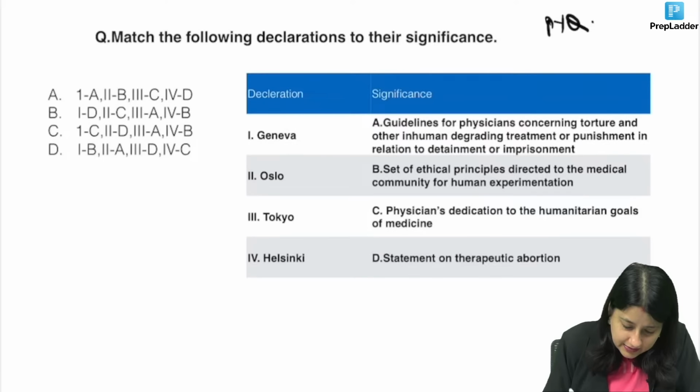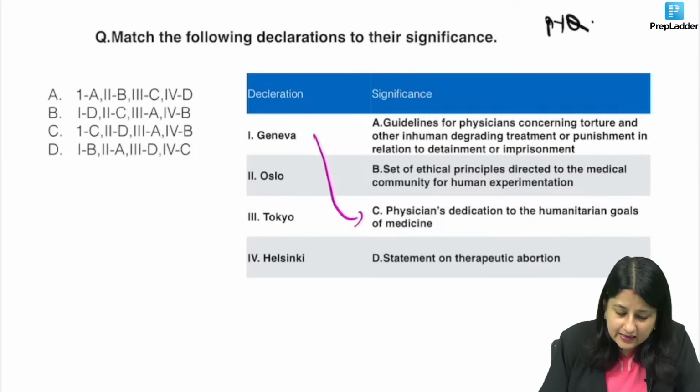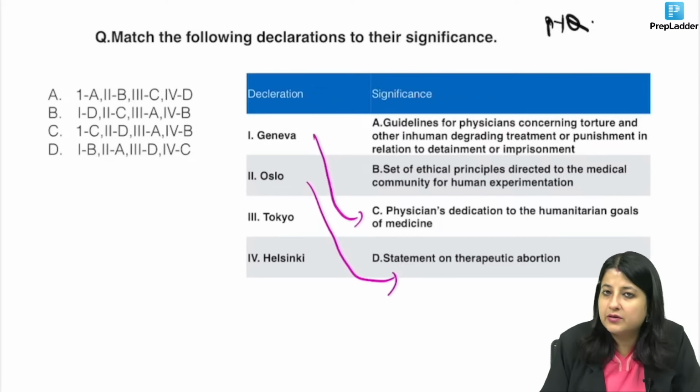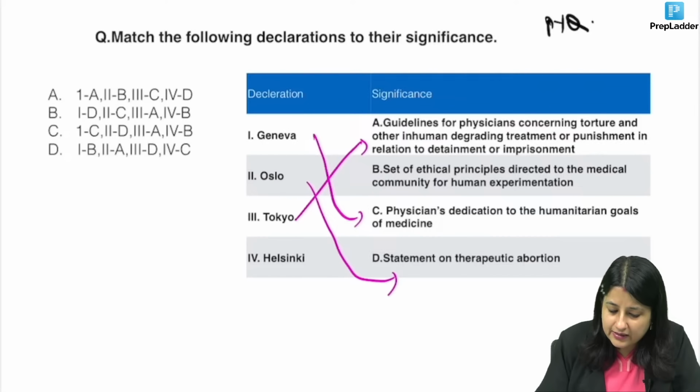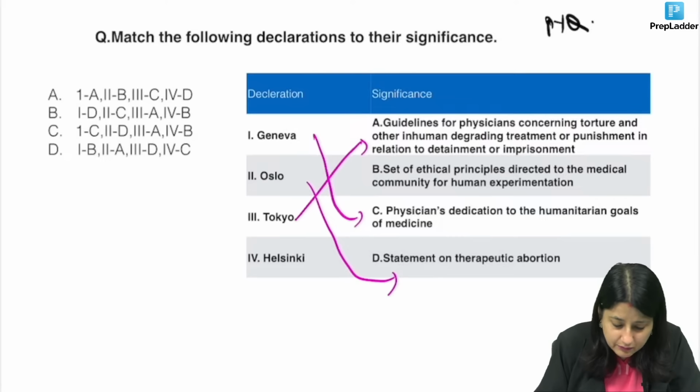Very good. Geneva Declaration is the physician's declaration to the humanitarian goals of medicine. What about Oslo? Oslo is a statement on therapeutic abortion. Tokyo declaration is a guideline for physicians concerning torture and other cruel, inhuman or degrading treatment or punishment in relation to detention or imprisonment.